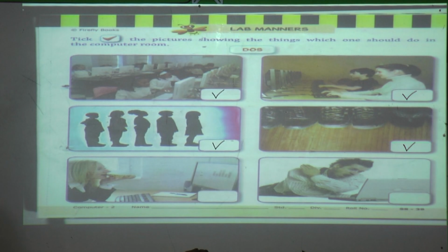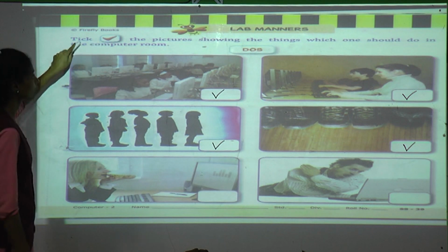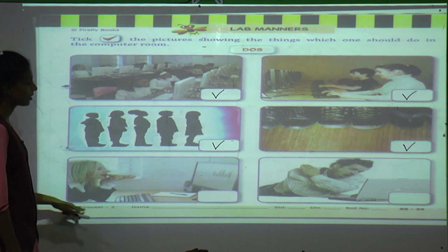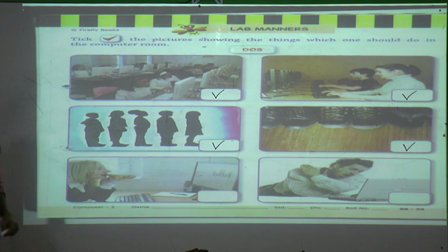Why? Because what is the question? They only told us to tick. They did not tell us to cross the things which are wrong. Then we will keep it as it is. Do fast. Do the tick fast by using a pencil. Finish. Now turn the page.